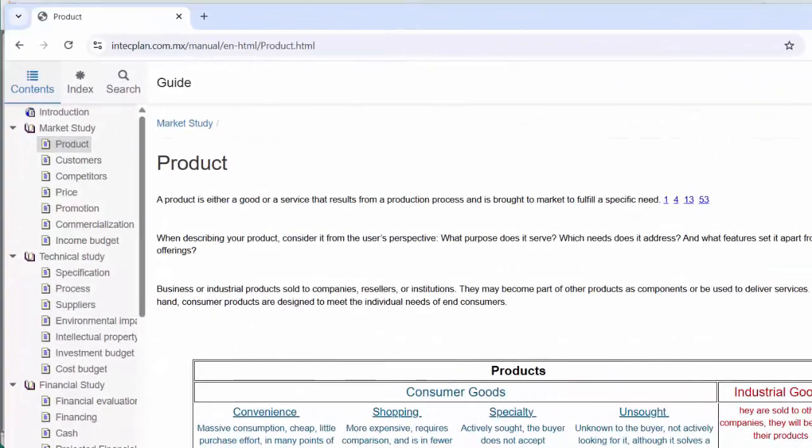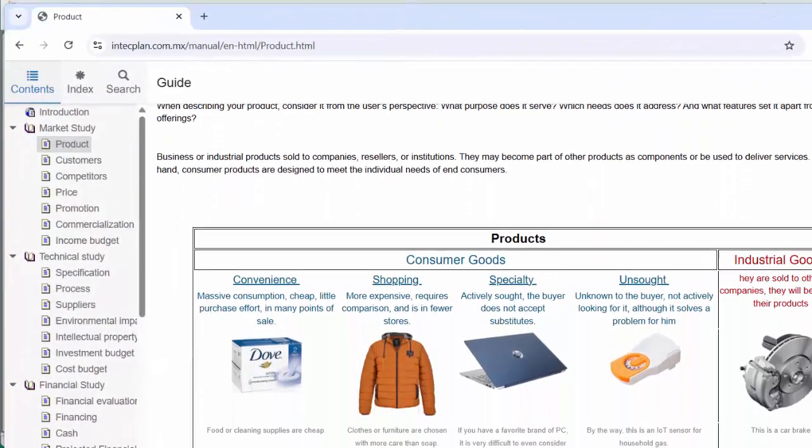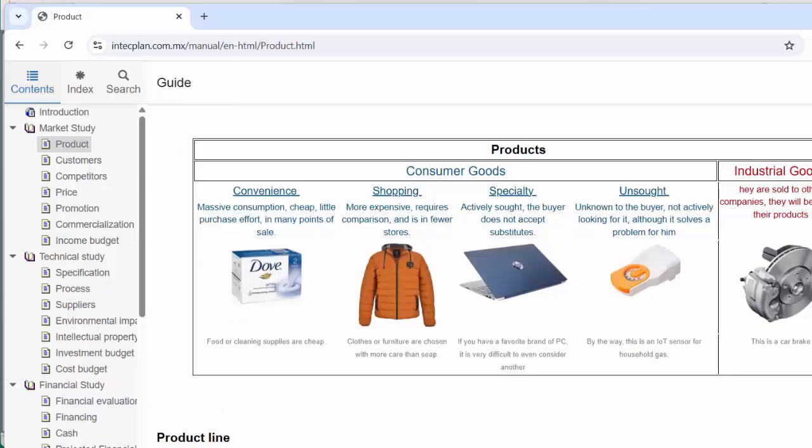An online manual is also included, with definitions, examples, and easy explanations of core financial concepts.